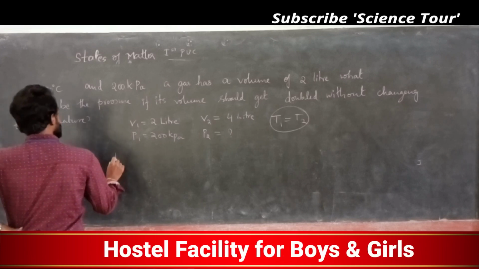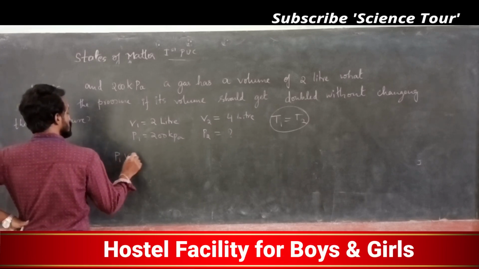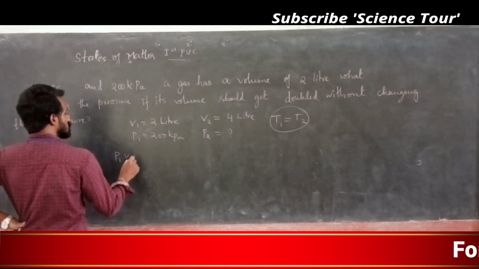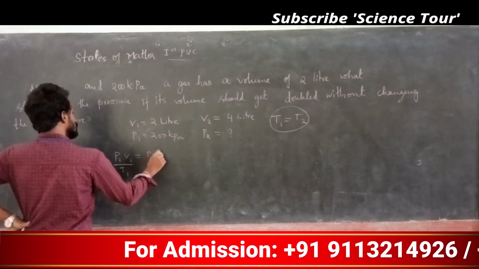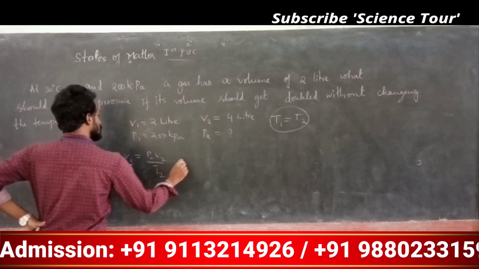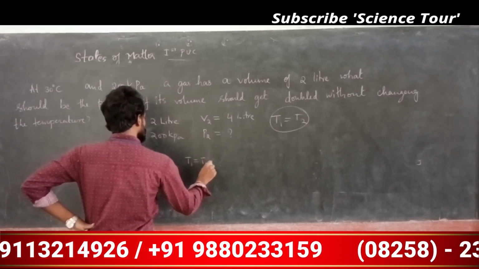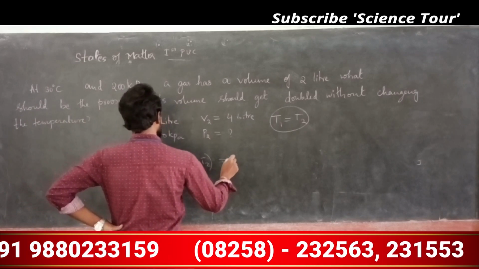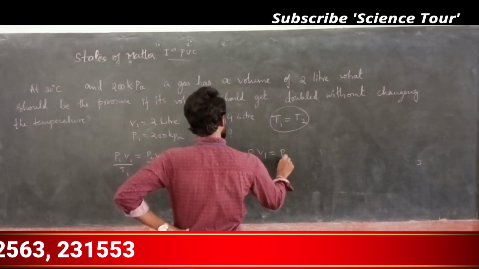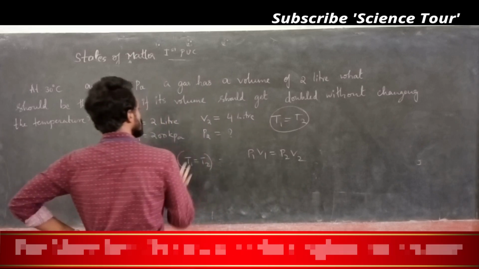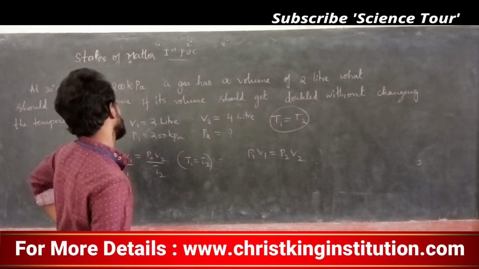So I will get the formula P1 V1 by T1 equals P2 V2 by T2. Since T1 and T2 are equal, I just modify: P1 V1 is equal to P2 V2, because the temperature is the same.